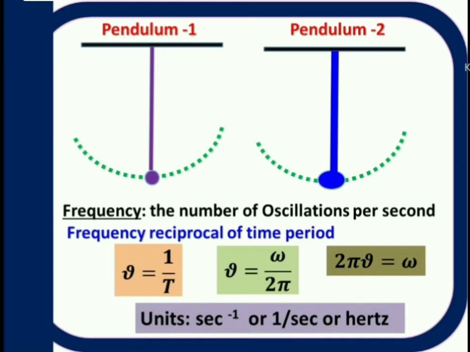You can use omega also for frequency. Omega indicates angular frequency. The relation between frequency and angular frequency is omega is equal to 2 pi nu, where omega is angular frequency, nu is frequency. If the frequency is more, that indicates more number of oscillations taking place in given time. If frequency is less, then less number of oscillations taking place.